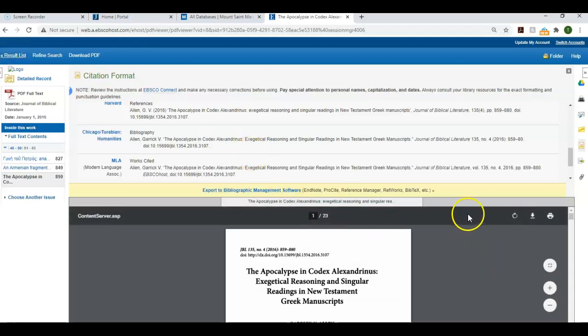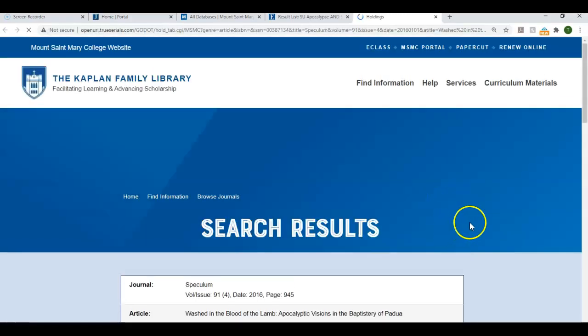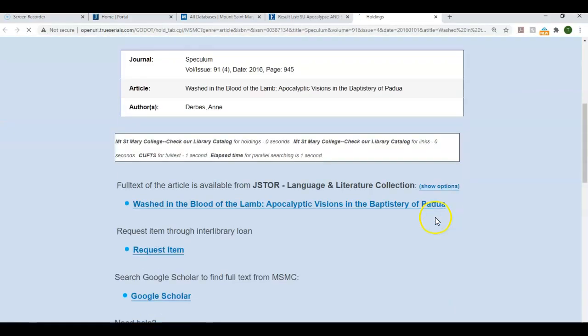If you see that the article is not full text, if we go back to our result list, you will see this Check True Serials for Full Text tab underneath each article. So at that point, if you wanted the full text of this article, you can click that. It will take you to the citation of the article, and it will look through not only the library collection, but other databases that we subscribe to.